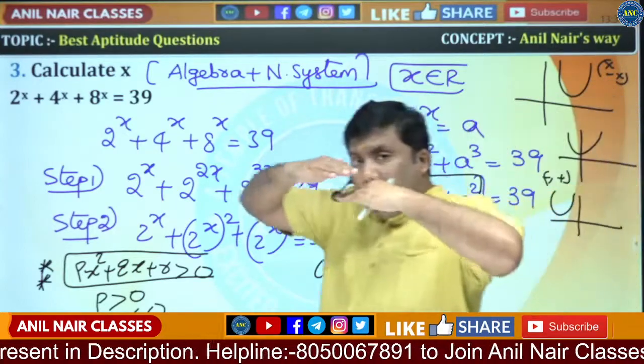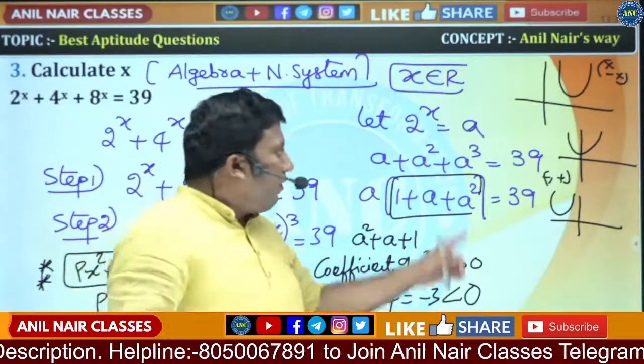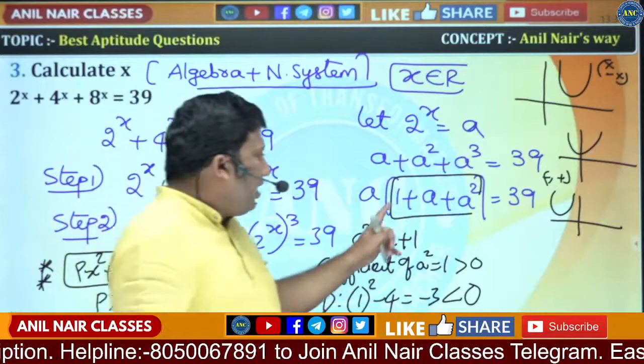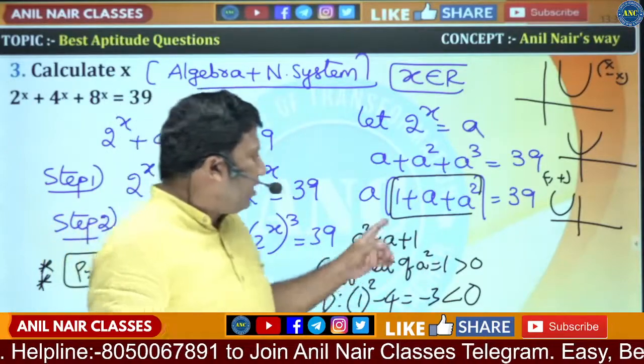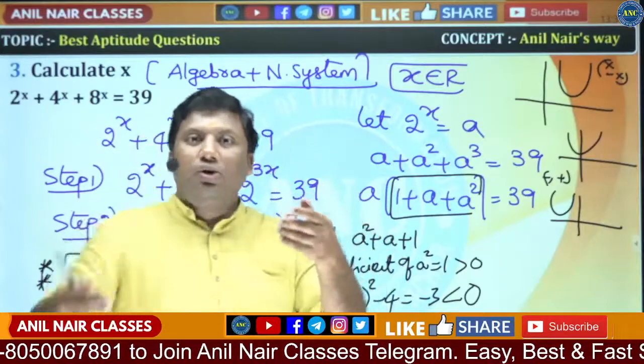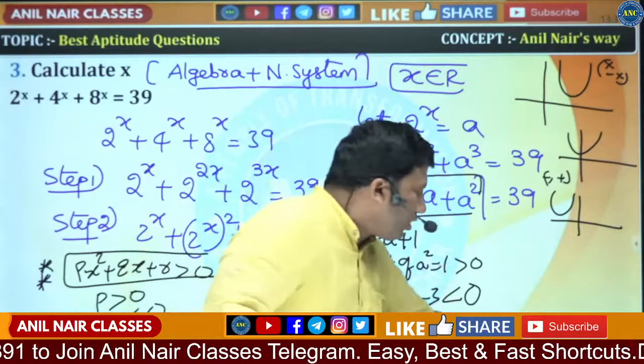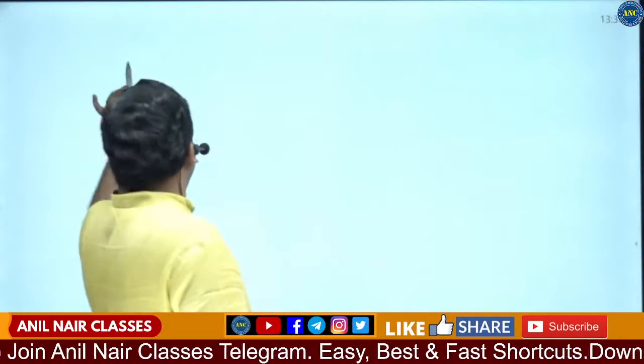If a graph is up above the x-axis, the y value will always be positive. 39 can be written as 1 into 39, minus 1 into minus 39. X is a real number here. There are many ways to write it, but this has given an idea.